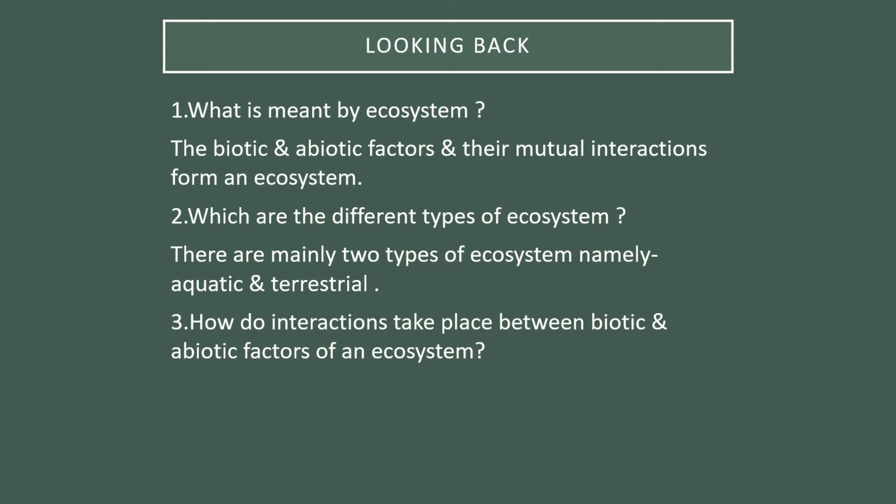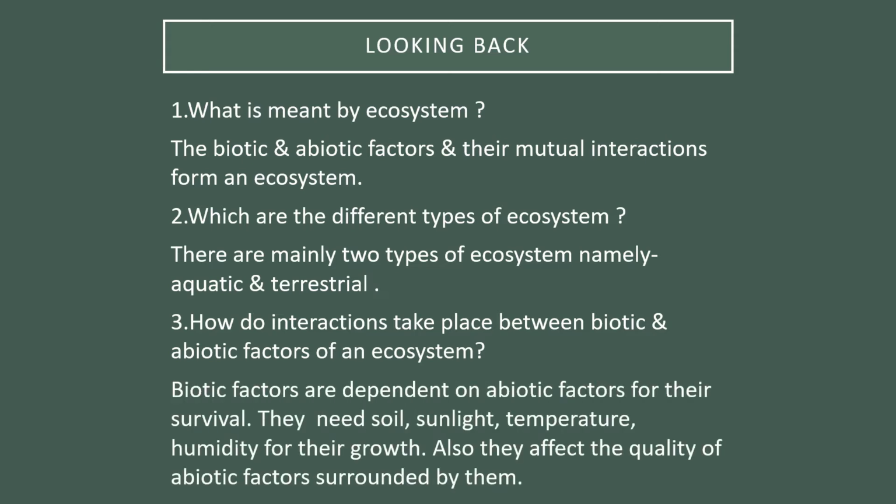And the third point is, how do interactions take place between biotic and abiotic factors of an ecosystem? Biotic factors are dependent on abiotic factors for their survival. You all know that all the living organisms on the earth need soil, sunlight, water, temperature, humidity for their growth. Also, these biotic factors affect the quality of abiotic factors surrounding them. In this way, they are interdependent on each other.